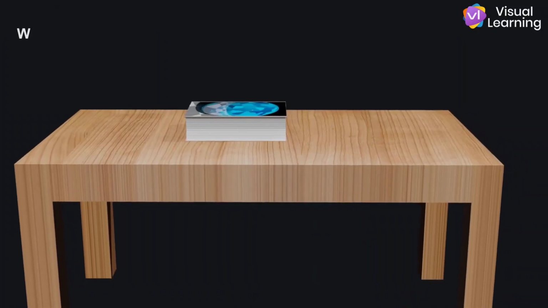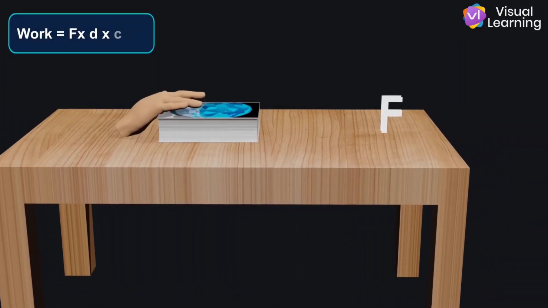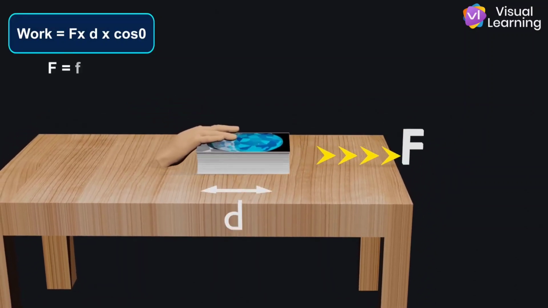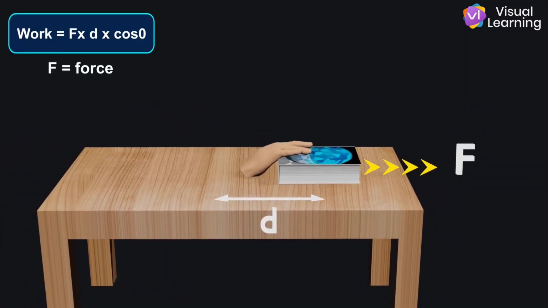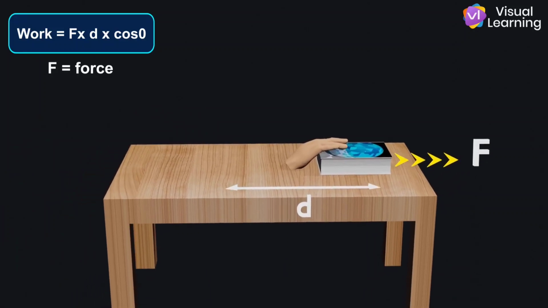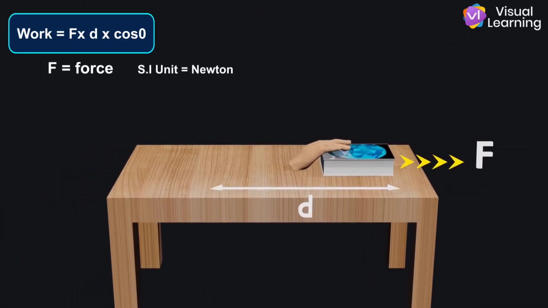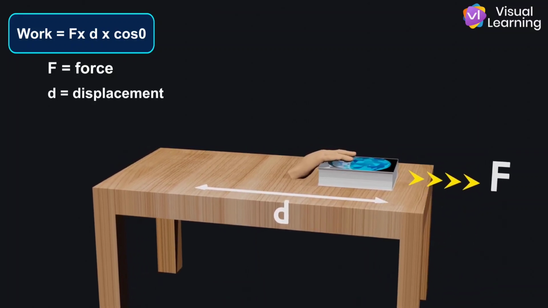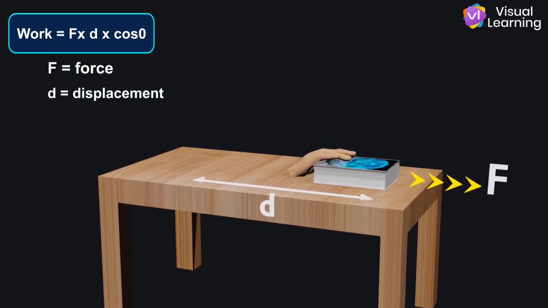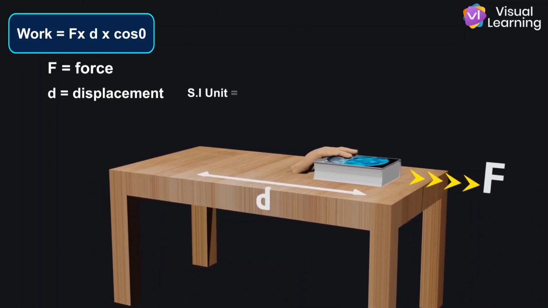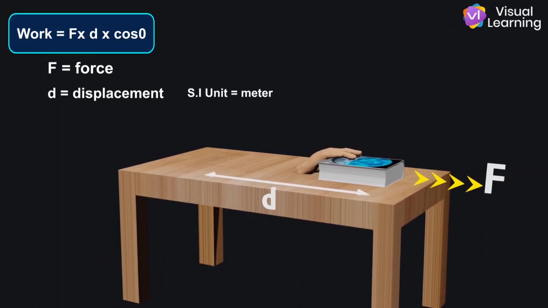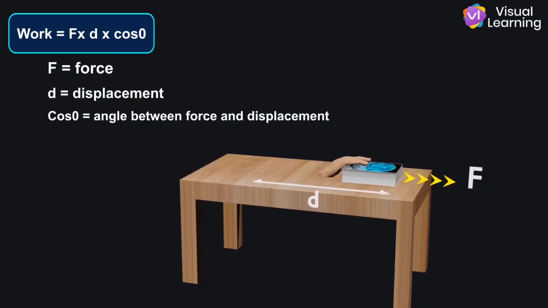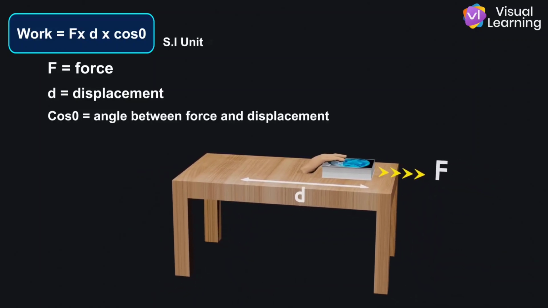Mathematically, work is the product of force into displacement into cos theta, where force F is the push or pull applied to the object. Its SI unit is Newton. Displacement D tells us how far the object has moved in the direction of the force. Its SI unit is meter. Cos theta is the angle between force and displacement. The SI unit of work is joule.